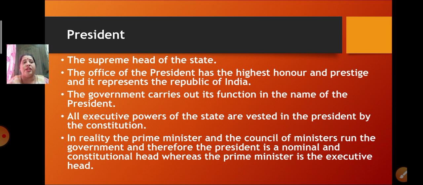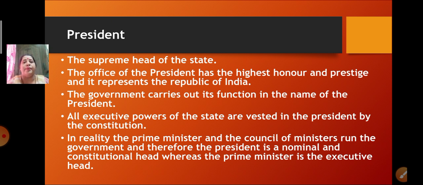Although they have to go and meet the president again and again, and tell him about the decisions they are taking and what is going on, and everything has to be reported to the president, in reality the Prime Minister and the Council of Ministers run the government.